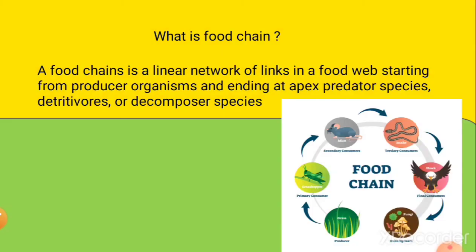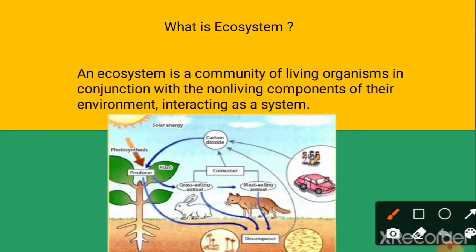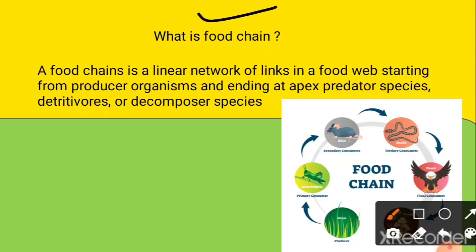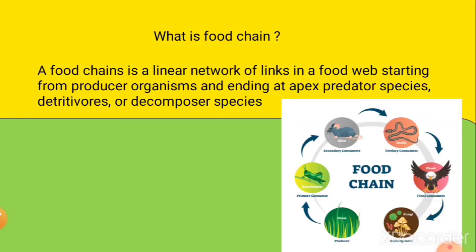If we move forward, this thing which is happening over here is known as the food chain. The wolf is dependent on the rabbit for food, and the rabbit is dependent on the plant for food. So what is a food chain? A food chain is a linear network of links, like a food web, starting from the producer and ending at the apex predator species or decomposer species.